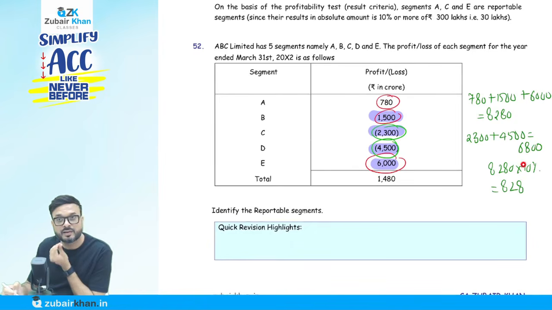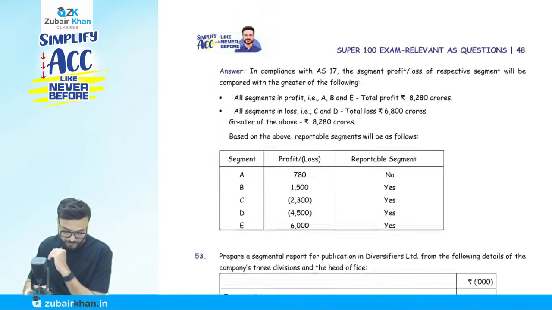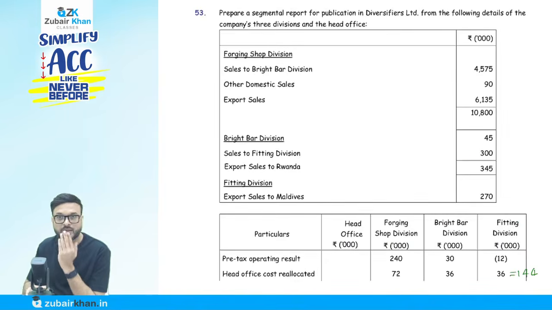Take 10% of that, which comes to 828. Anything more than 828 is a reportable segment. So except the first, all I have highlighted here are reportable segments as they are more than 828.